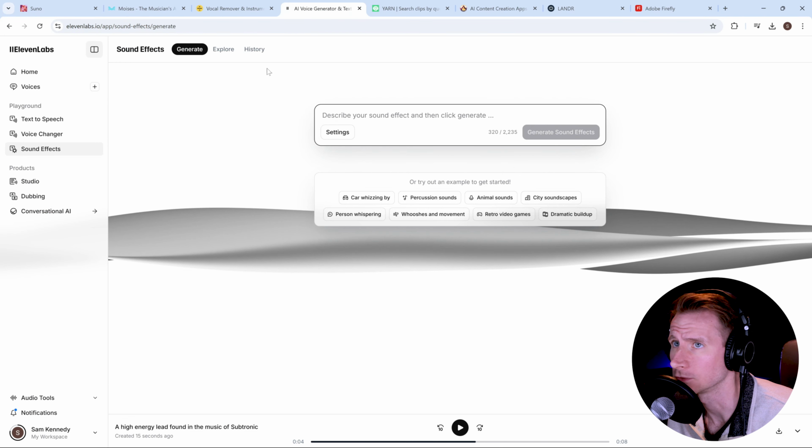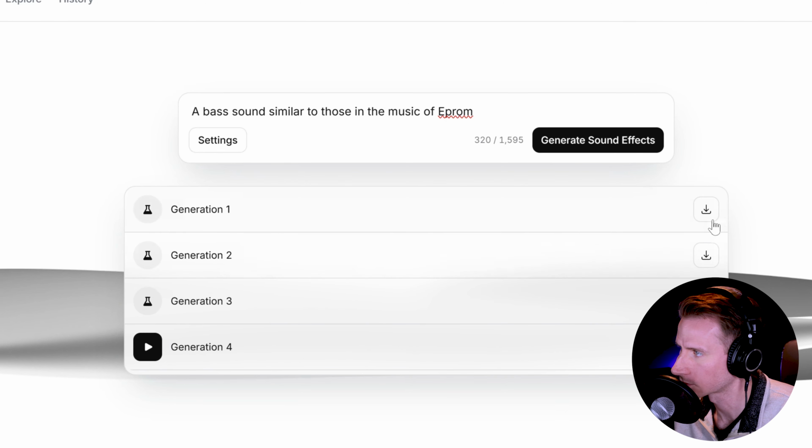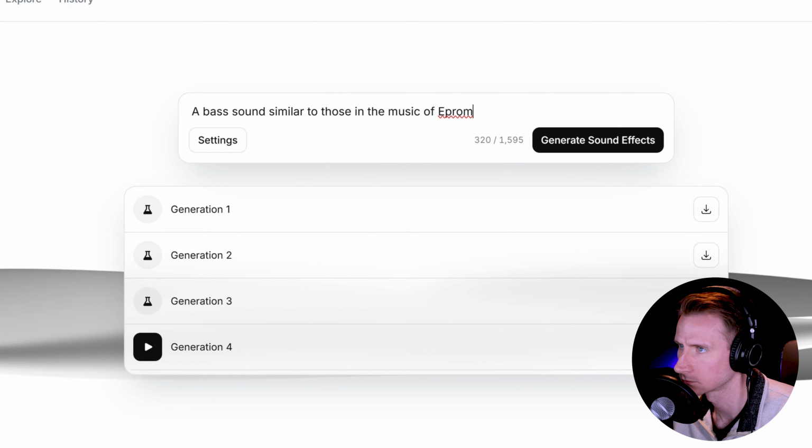All right, kind of jarring. I kind of like the third one, but I'm just going to download them all. And now we'll go a bass sound similar to those in the music of EDMProd. Just use one of your favorite artists as a guide. All right, we've got a couple clean subs in there we could use for some low end, so I'm going to grab those as well.